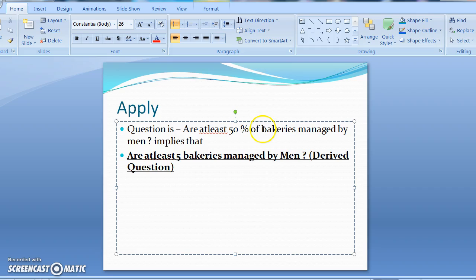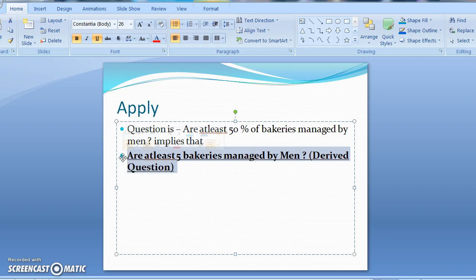Alright, how many bakeries do we have? We have 10 bakeries, and the question is, are at least 50% of the bakeries managed by men? That means are at least 5 bakeries, because we know that the total is 10 bakeries. Out of that, 50% means 5. So the question becomes, are at least 5 bakeries managed by men? This is the most crucial step.